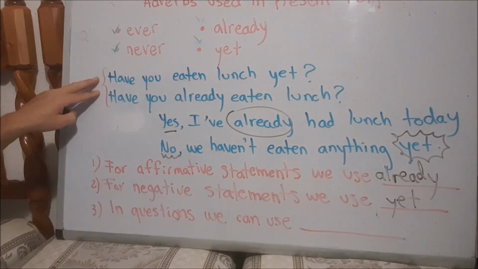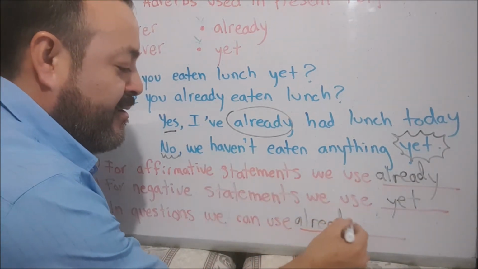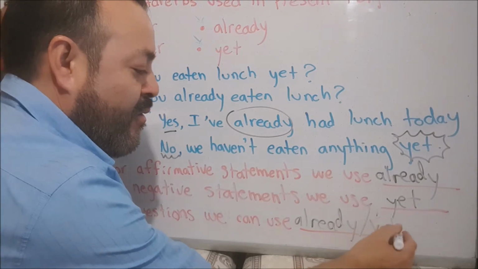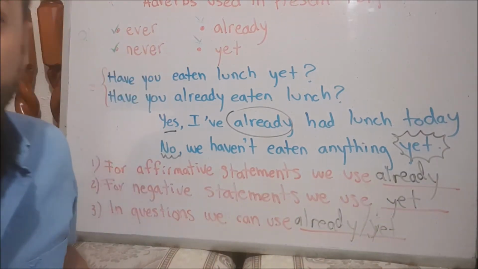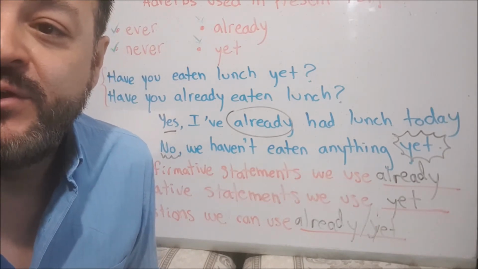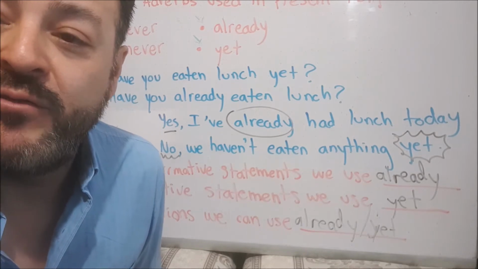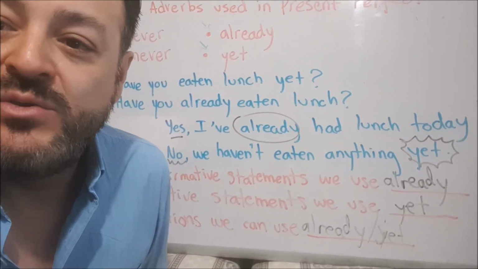And for the interrogatives, we can use already or yet. But the important thing is the position of these adverbs. In what part of the sentence do we use these adverbs?